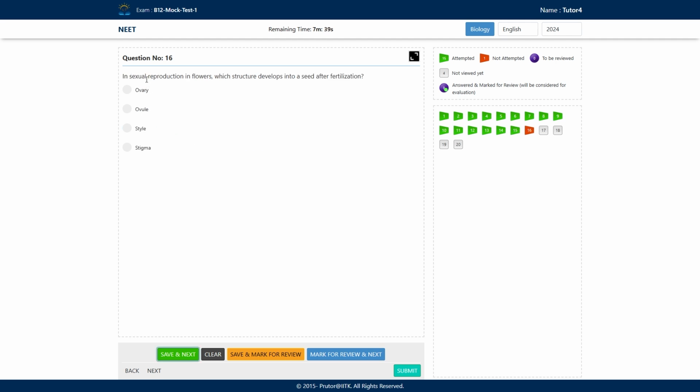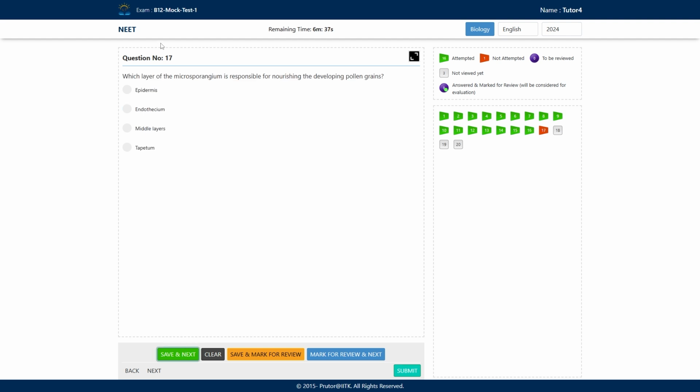Now next question, in sexual reproduction in flowers, which structure develops into a seed after the fertilization? Okay, so after fertilization, ovary transforms into fruits, and which structure transforms into seeds? This is a quite straightforward question here. What are the options? Ovary, ovule, style, and stigma. Okay, the correct answer here will be option number B, ovule. So after the fertilization, ovule develops into the seed and ovary transforms into the fruit.